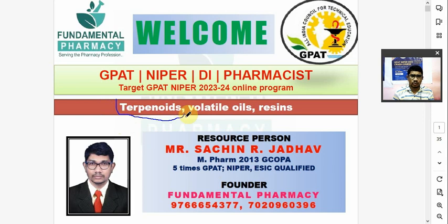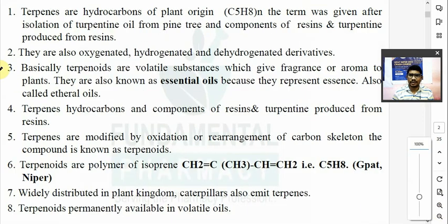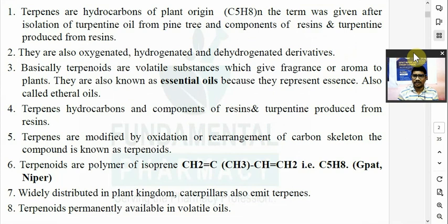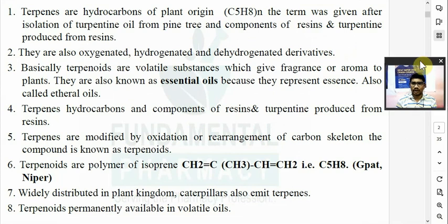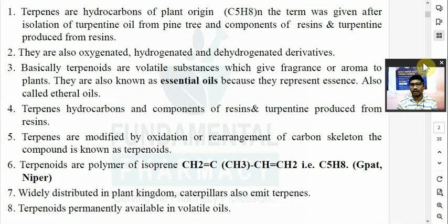So what do you mean by terpene or terpenoids? You should know the definition, as they used to ask questions on it. We have seen the different secondary metabolites of the plant. Terpenes are also a secondary metabolite of the plant, like your alkaloids and glycosides. Likewise, one type of secondary metabolite of the plant is terpene.